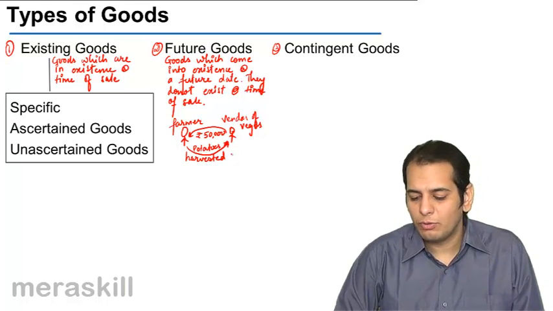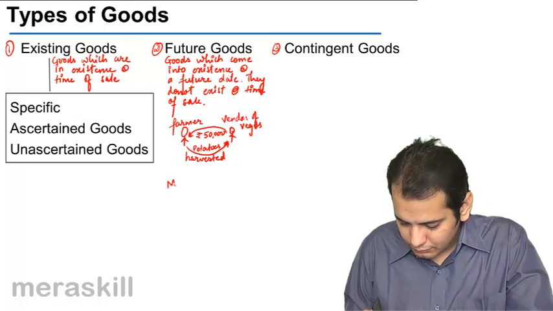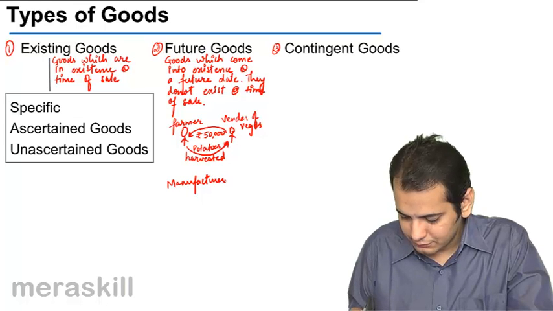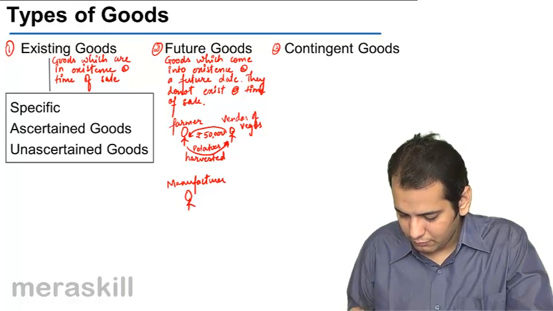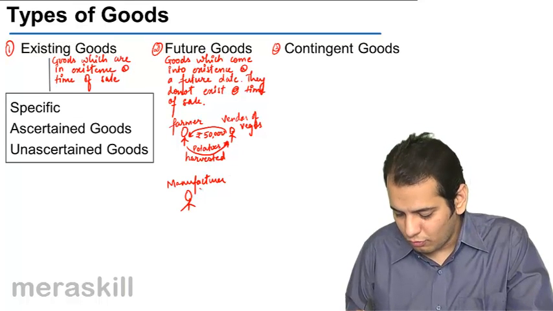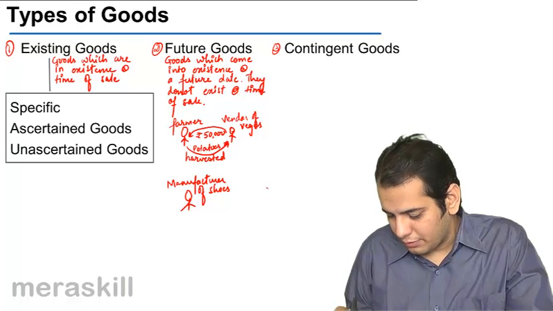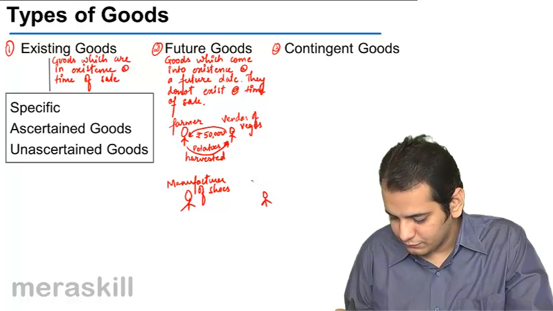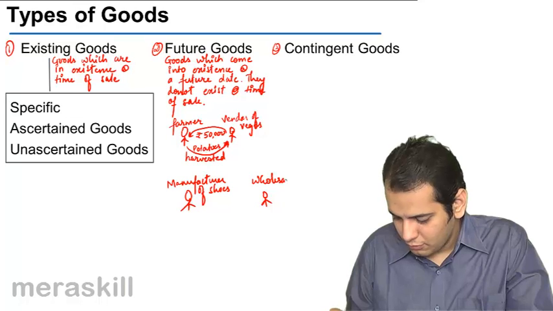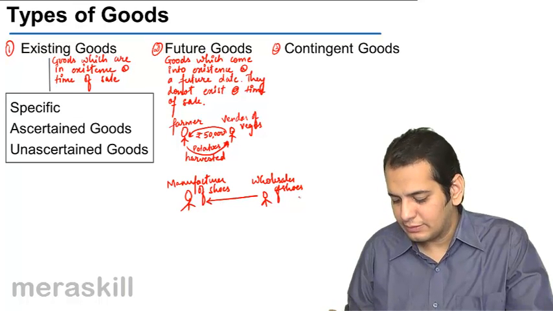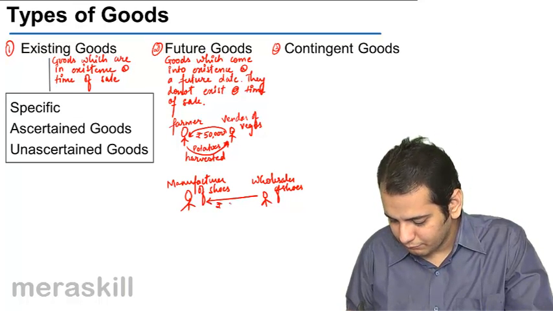Again, I can give you one more example. Let's say there is a manufacturer of shoes, and there is this person who is a wholesaler of shoes. Now he tells him that I will give you 1 lakh rupees.